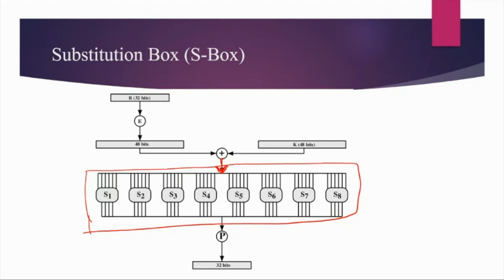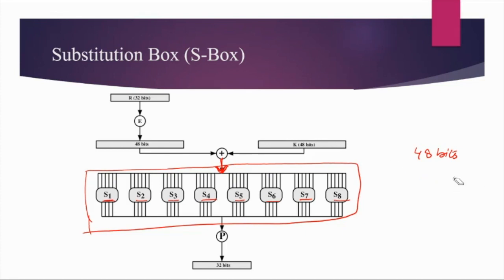The 48 bits are divided into 8 blocks of 6 bits each, so there are 6, 6, 6 like that, 8 blocks. Therefore there are 8 S functions inside the S box. You can also call them S boxes. So there are 8 S boxes inside each bigger substitution box of each round.